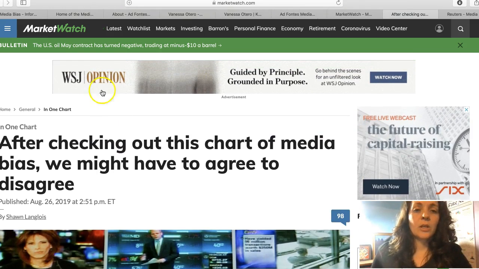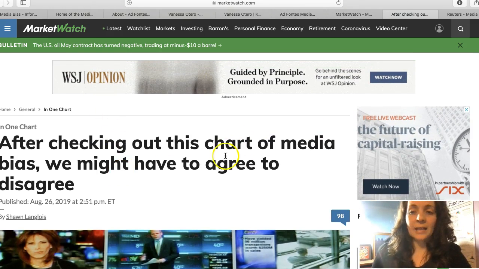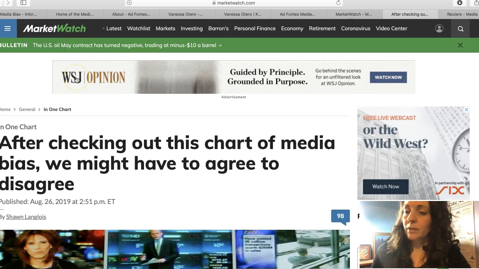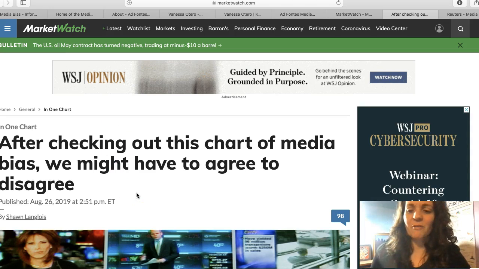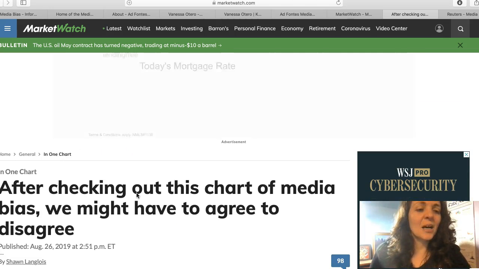Okay. So there's some things you're going to notice. There's ads. There's an ad for Wall Street Journal. Wall Street Journal, if you look at Media Bias Fact Check site, it's going to be high factual reporting and slight right bias. I'm not sure how far on that site it is.